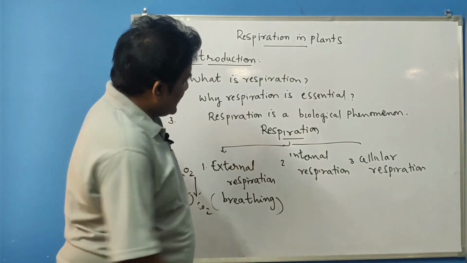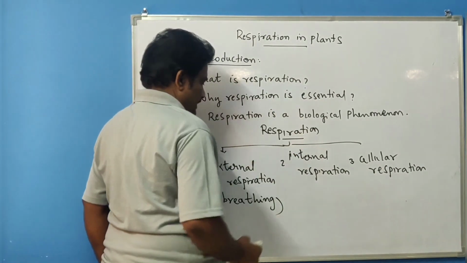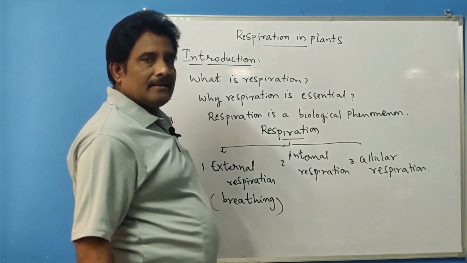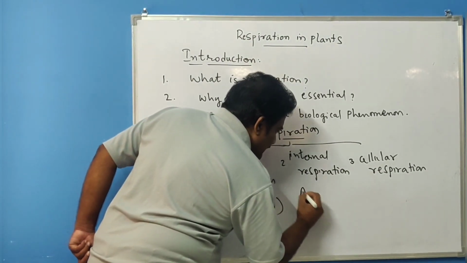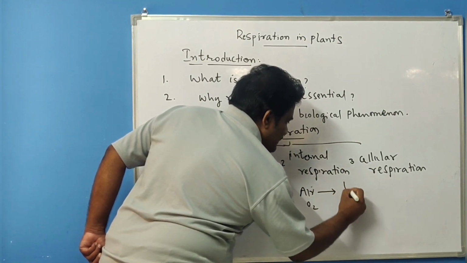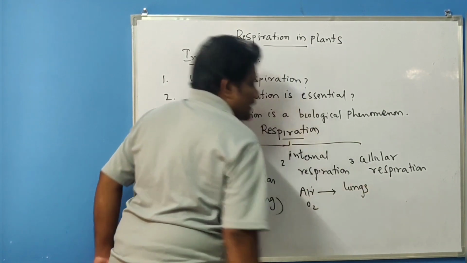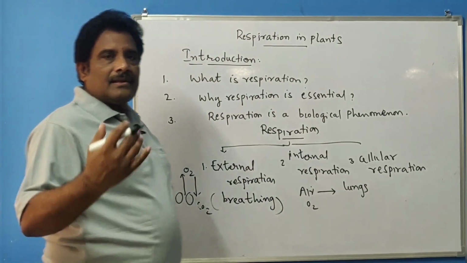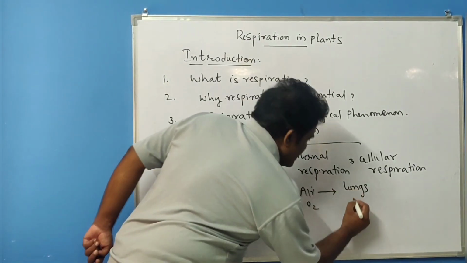The next stage is internal respiration. What is internal respiration? We take in air containing oxygen and it enters the lungs. Lungs are associated with blood vessels.